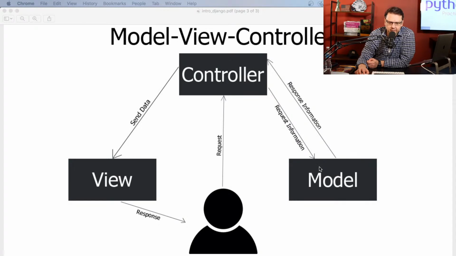So for example, if you're a blogger and if you're trying to create a post, so then you send in this information, and that information is being written into database. All right, so this is how it works. So model is a database, and then based on that information, this data is sent to view. Right, so view is pretty much like HTML templates. That's what we're going to see in our browser.